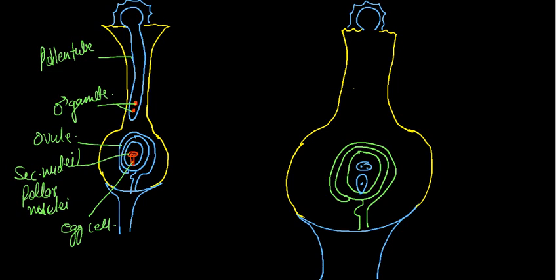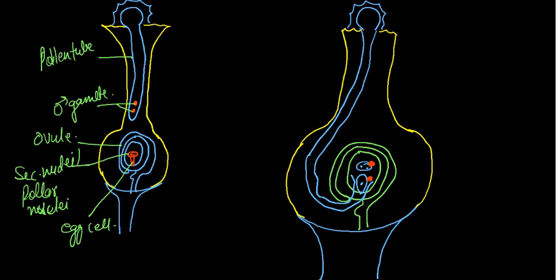Through this the pollen tube arises, and that pollen tube enters through the micropylar end. So as you already know, the work of the micropylar end is to help the entering of the pollen tube. Suppose that the pollen tube has entered, so one male gamete is attached to the secondary nucleus and one attached to the egg.